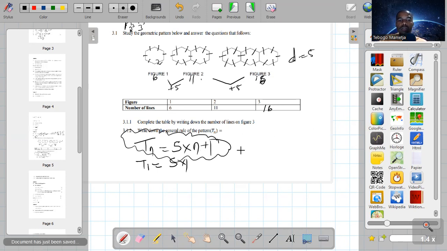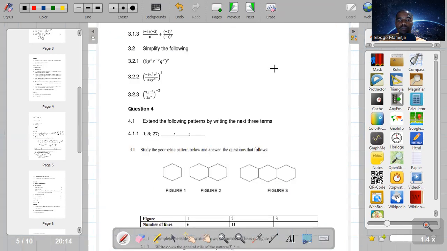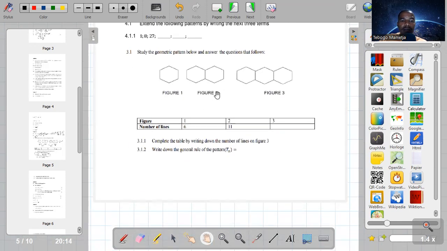Okay. So let's go on to the next page. Before I go, let me check if there's nothing there. Okay.